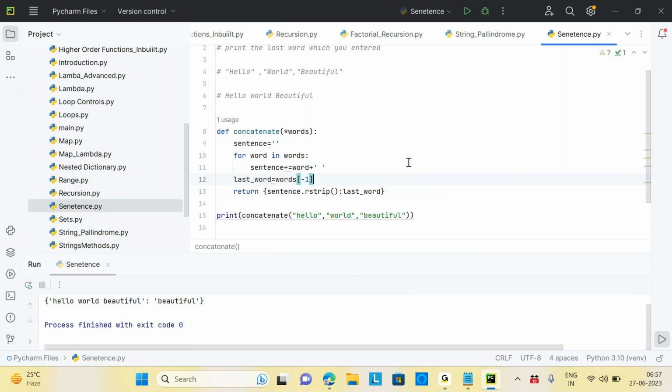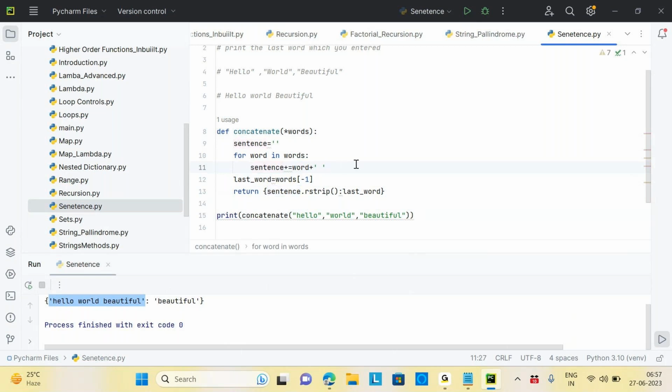Okay, now one question I want to ask you here. Very simple question. Here we are saying concatenation, hello world beautiful, everything is fine. So now all the concatenation is stored inside this variable, sentence, right? Yes or no?